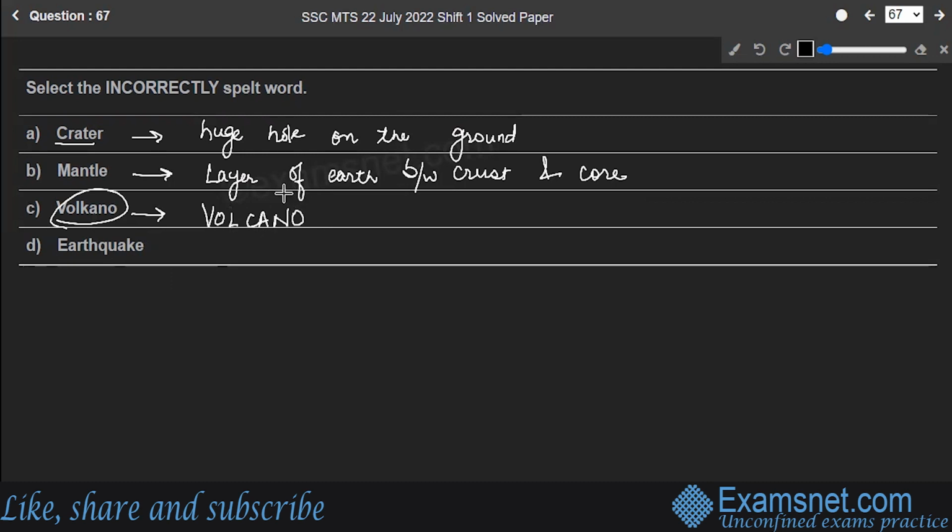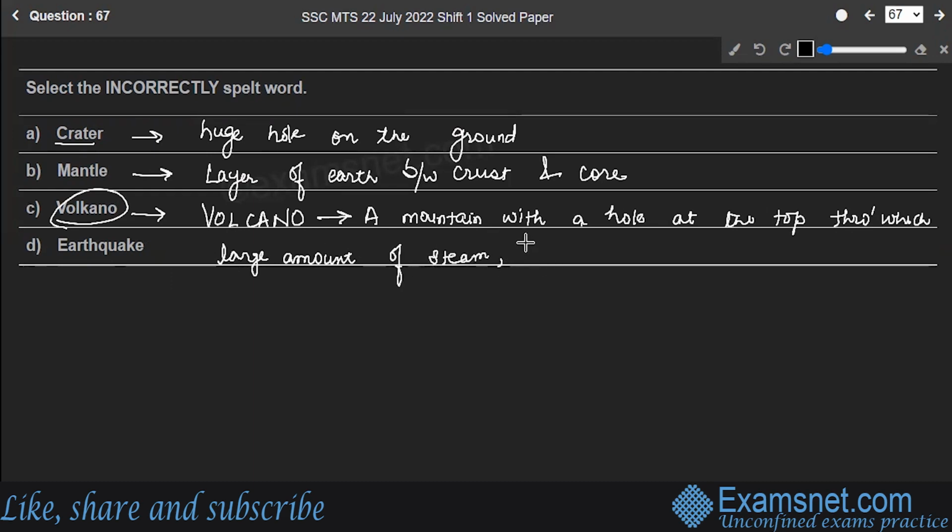And you know, a volcano is a mountain with a hole or a crater at the top through which a large amount of steam, hot melted rock, that is called lava, fire, and other substances usually come out.